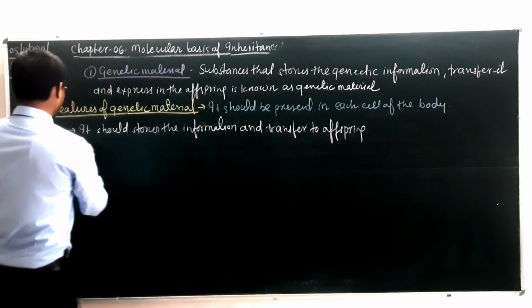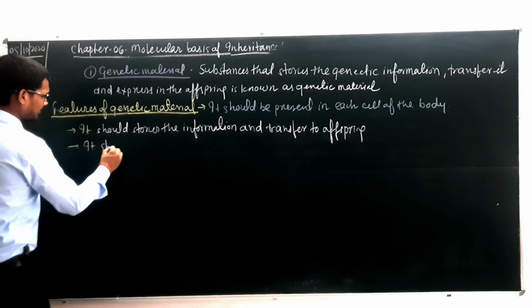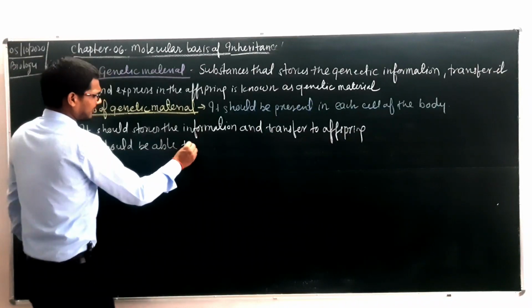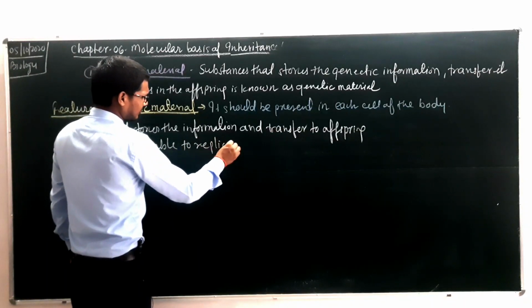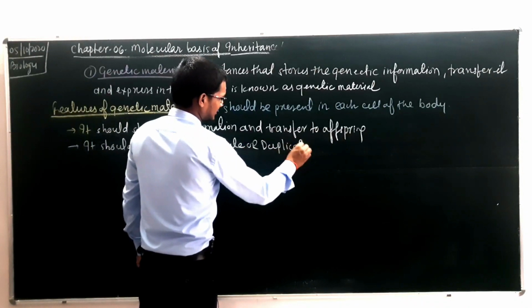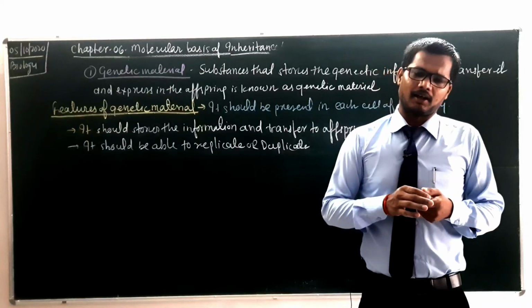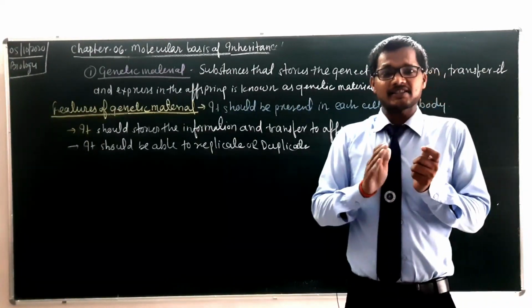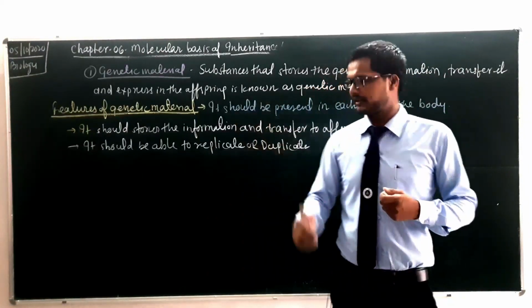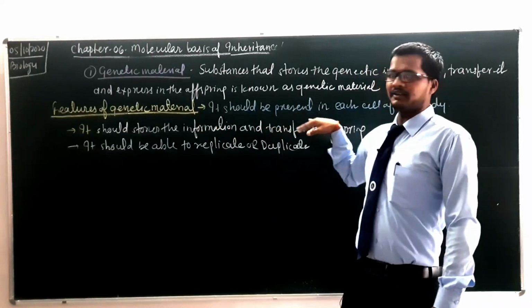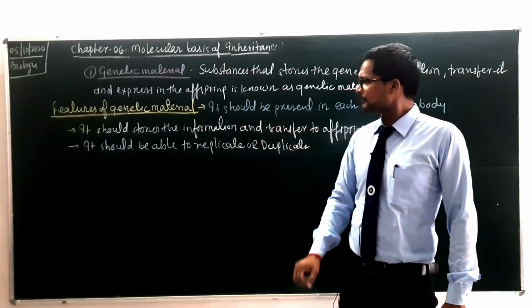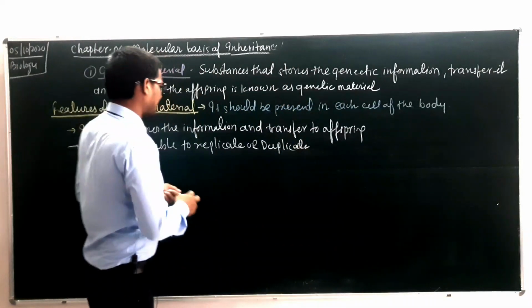Most important, it should be able to replicate, or we can write duplicate. What is the meaning of this? It means that an ideal genetic material will be able to synthesize its own copy by the process of DNA replication, which we will discuss later on. So it should be present in each cell of the body, it should store the information and transfer it to the offspring, and it should be able to replicate.